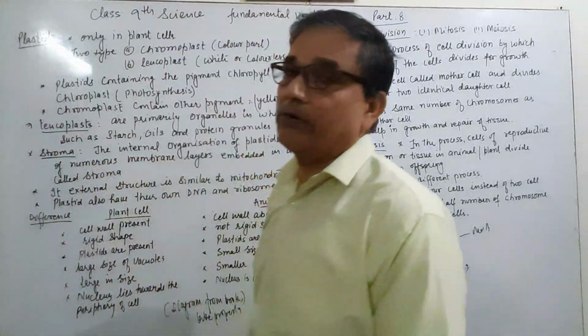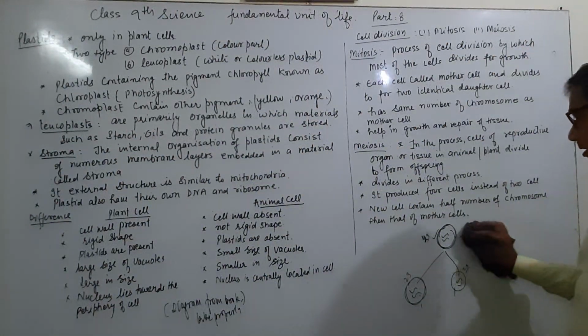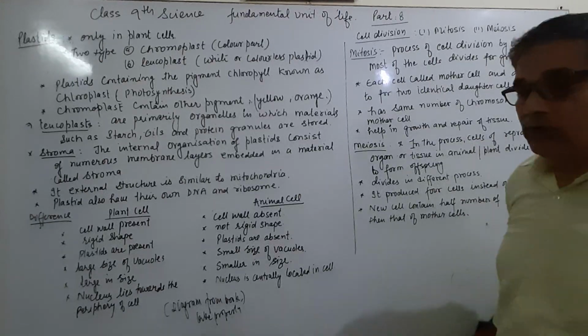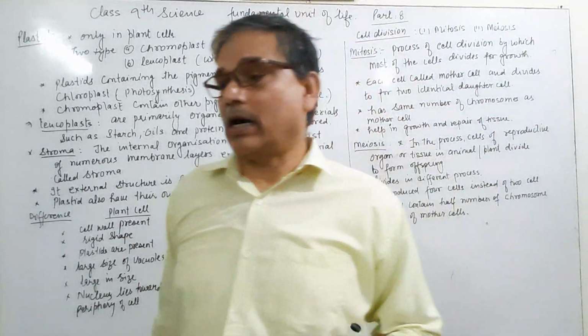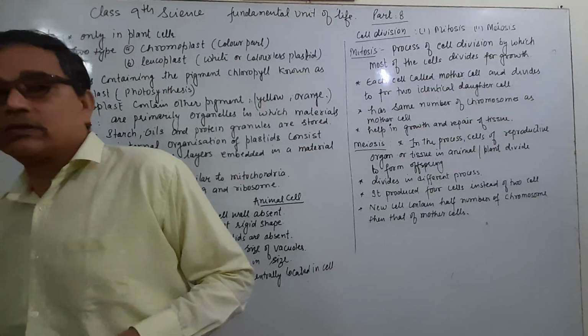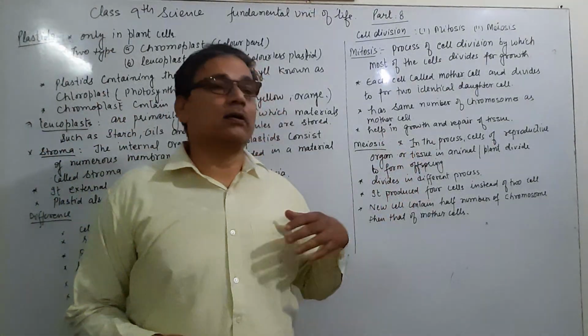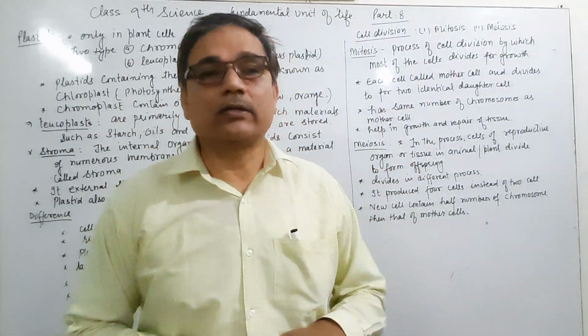There are 2 types of cell division, mitosis and meiosis, and the difference in detail you will read in 11th class, or I think it will be 11th or 12th class. And this is the topic which is completed, and the chapter is completed.